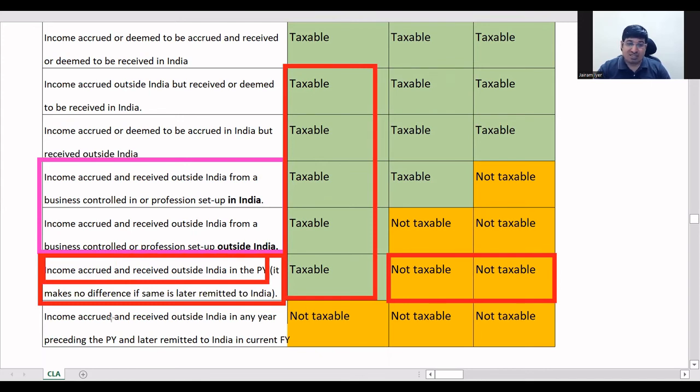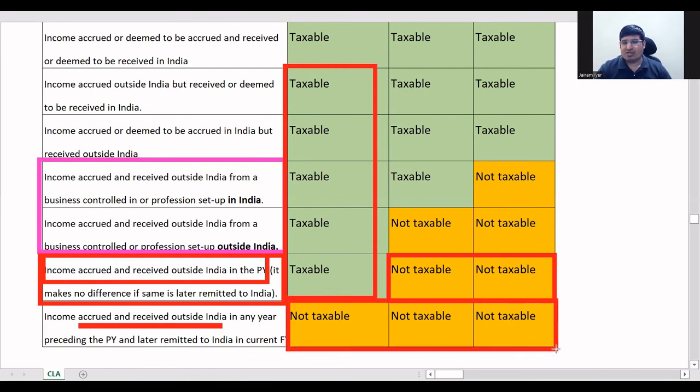Sorry, this is your income is accrued and received outside India. And then later on, you have transferred it to India. That is not taxable for anyone. If your salary is credited in a foreign account, then later on, say next day, you are sending it to India, that is not taxable.